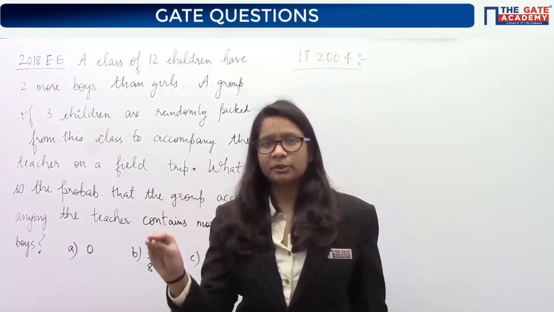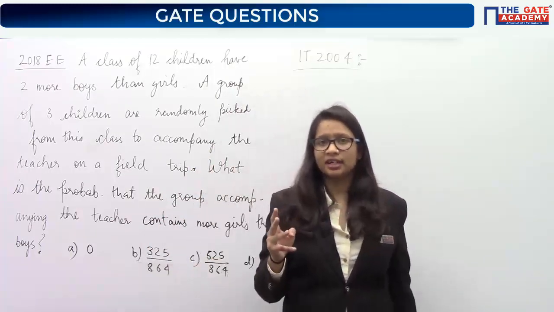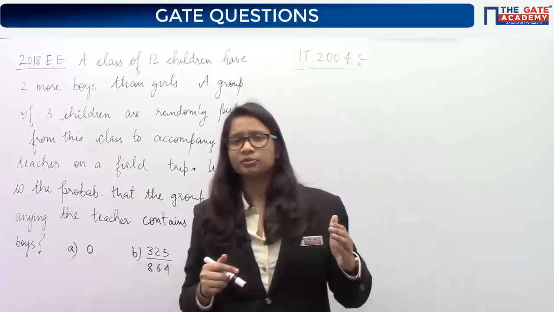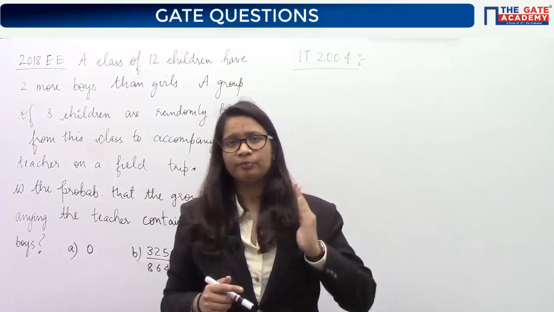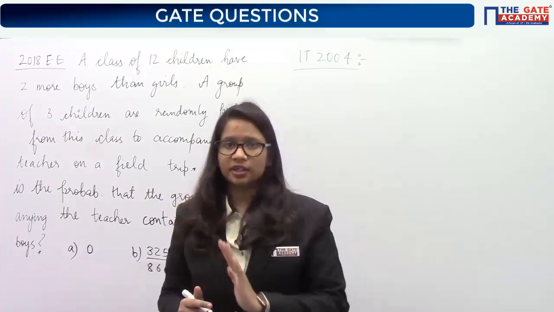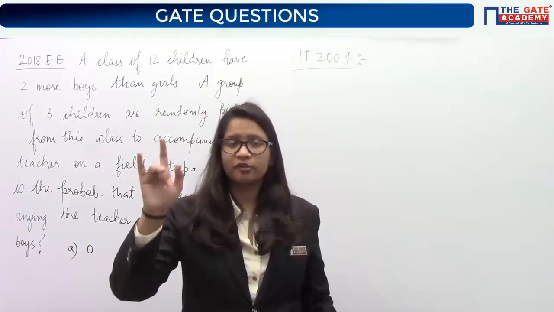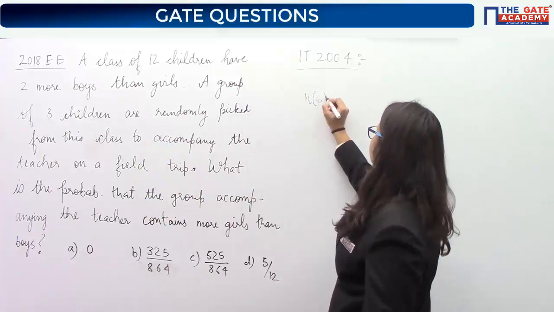Okay? The random experiment is just to pick the child. Now it can have three outcomes. What all outcomes can be there? It may be a child from a one-child family, a child from a two-children family, or a child from a three-children family. So the random experiment is picking a child. So what is your sample space?